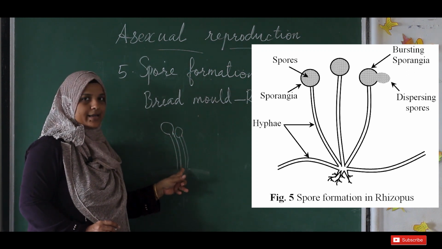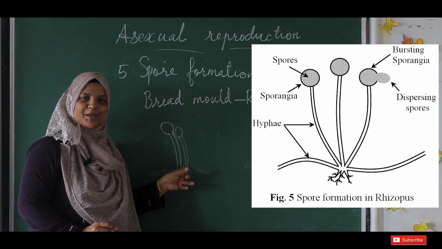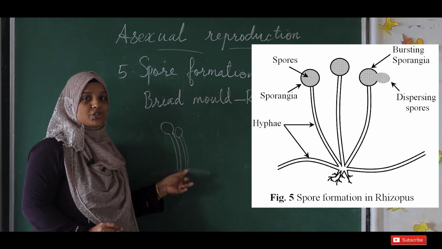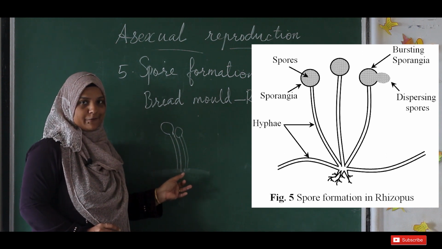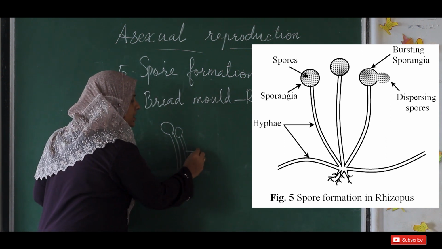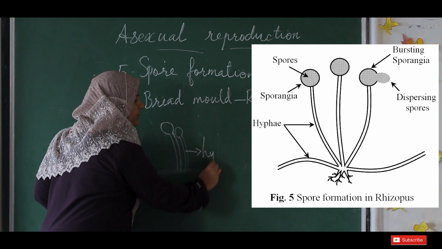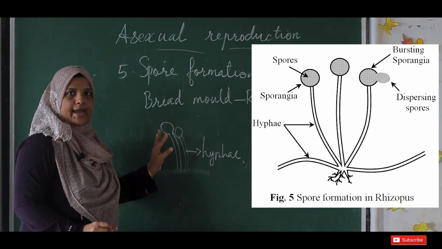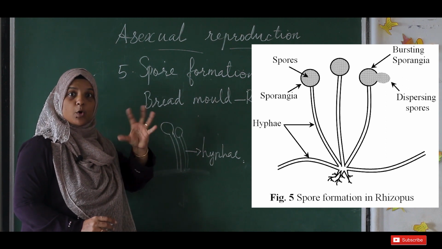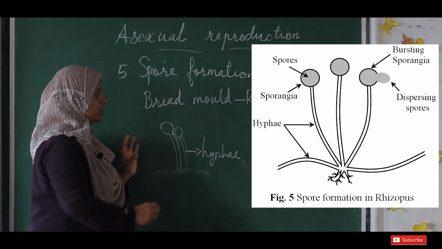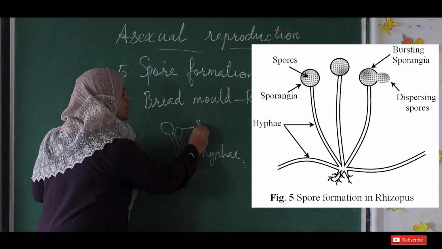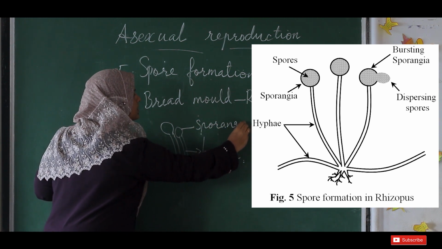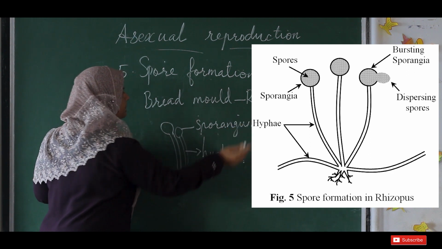Anyhow, this stalk-like structure, we know it is not the reproductive part. It is just helping the organism to attach to the base. This is the bread surface. And the stalk-like structure we call the hyphae. And at the end, it is having a blob-like or a bulb-like structure. That is called the sporangium.